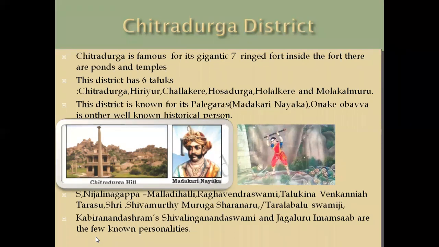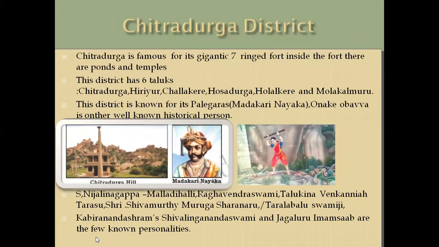So in that district, there are 6 taluks, which are Chitradurga, Hiriyur, Challakere, Hosadurga, Holalkere, and Molakalmuru. These are the 6 taluks. This district is known for its Palegara, Madakari Nayaka. Obavva is another well-known historical person. So Madakari Nayaka and Onake Obavva are the important historical persons.